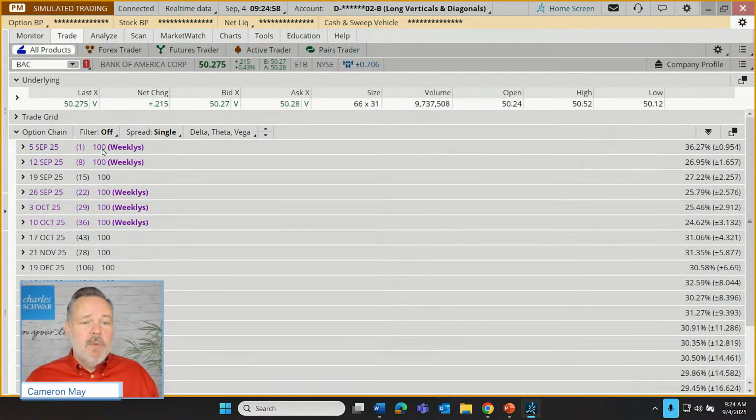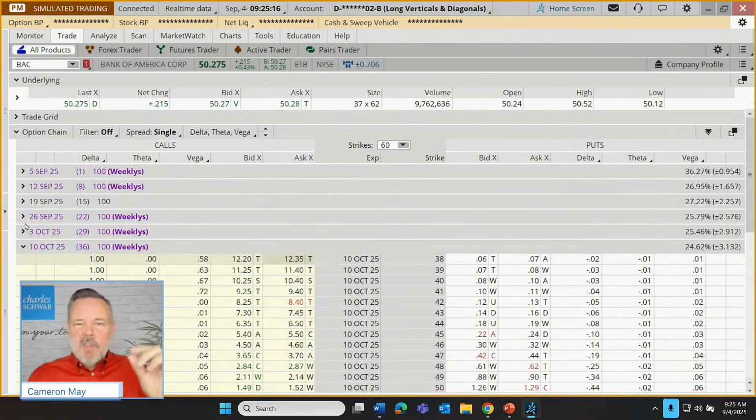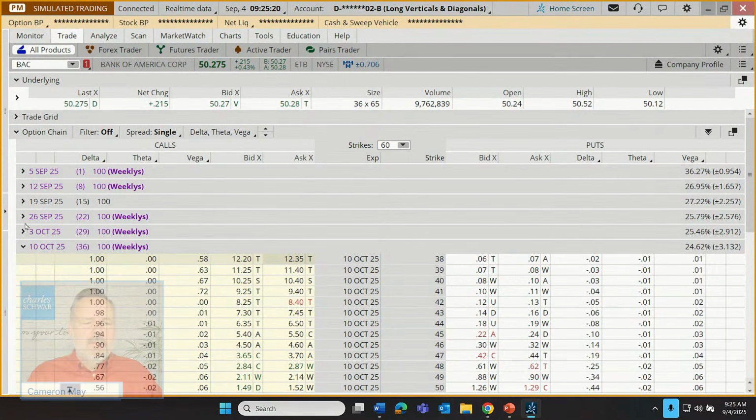So Bank of America, because it's one of those big liquid companies, also offers weekly contracts. And it looks like there is one that expires right there on the 10th of October. That's just about a solid week, 5 days before earnings. Earnings are not a concern. They can still influence price, not directly, but before the event. But let's trade the 10th of October here.